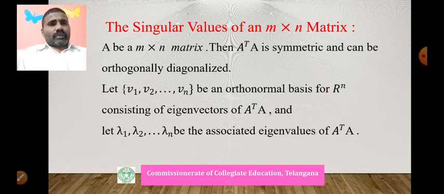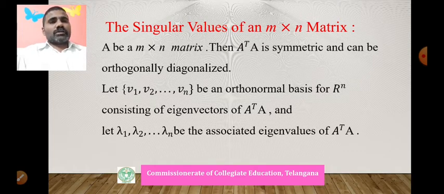Now let A be an m by n matrix. Then A transpose A is always a symmetric matrix. That's why it can be orthogonally diagonalized. Every symmetric matrix can be diagonalized orthogonally, meaning its eigenvectors are orthogonal to each other. That's why A transpose A is symmetric and can be orthogonally diagonalized.